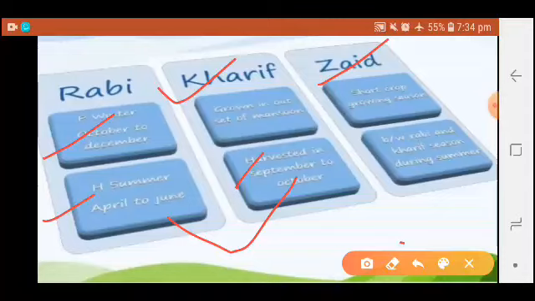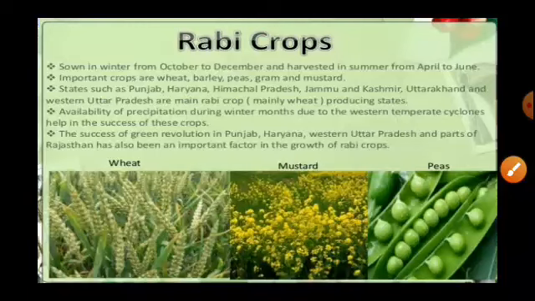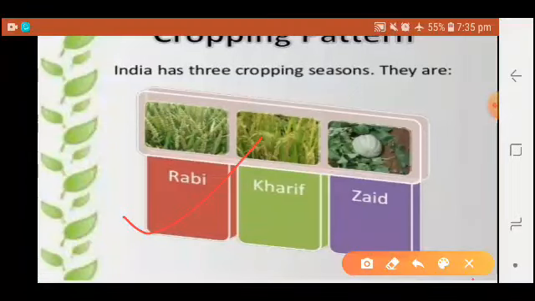The Zaid crops are produced during the time between the Rabi and Kharif, in summer time, by farmers.